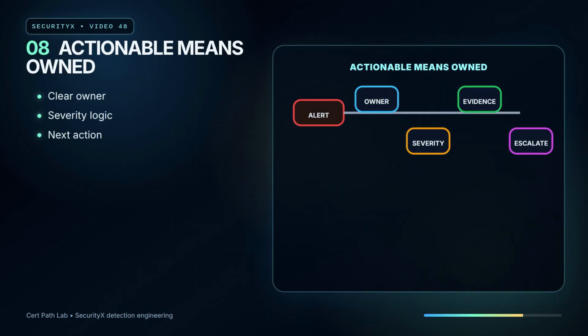Actionable also means owned. If an alert fires but nobody knows who should take it, what evidence supports it, or what next step is expected, it is not operationally ready. Define owner, severity, evidence summary, and escalation path as part of the detection.